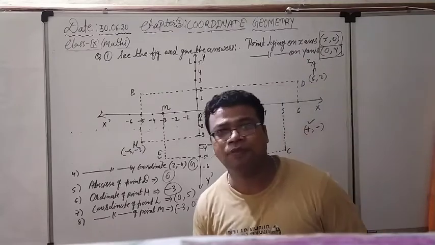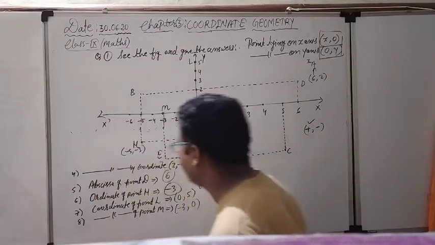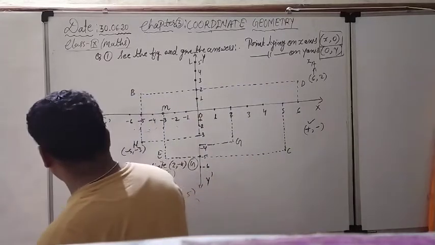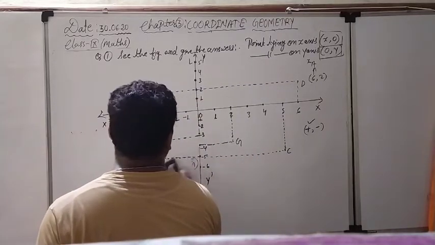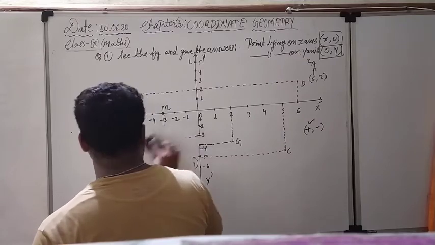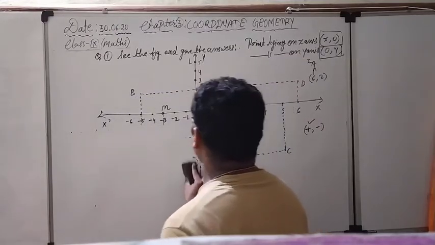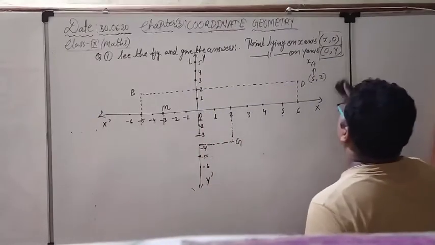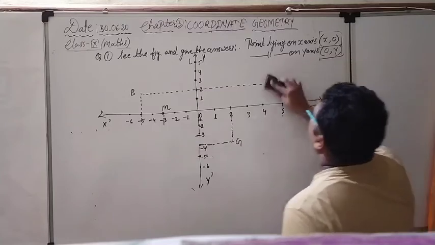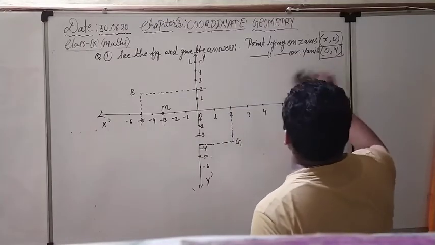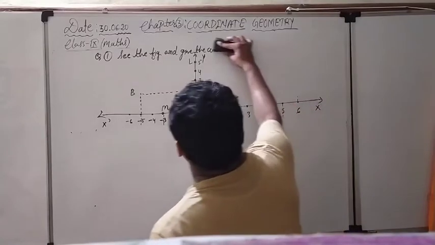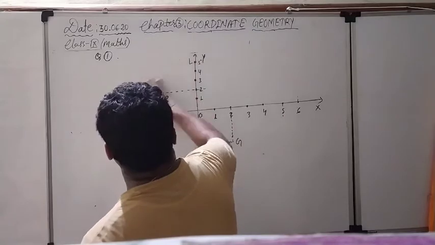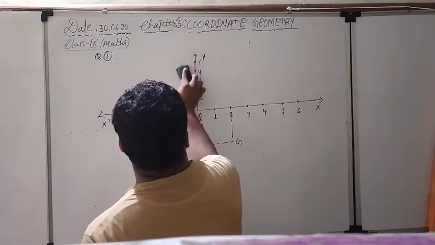Okay, so this was the first question. I am going to finish here. Right now the second question we have to do. So we have to just rub the board. Some of the things we are going to rub and many of the things we are not going to rub. Why? Because in the same figure we will do another question. In this way we can decrease our time. This I am going to rub. This question I am going to rub because the question will be a little changed. Points I am going to rub also.